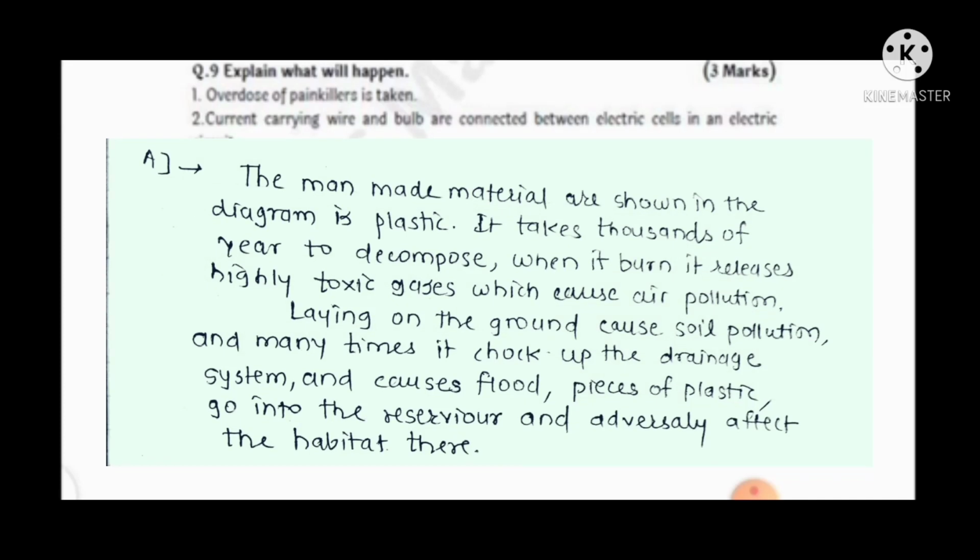It takes thousands of years to decompose. When it burns, it releases highly toxic gases which cause air pollution. Lying on the ground causes soil pollution, and many times it chokes up the drainage system and causes floods. Pieces of plastic go into the reservoir and adversely affect the habitat there.